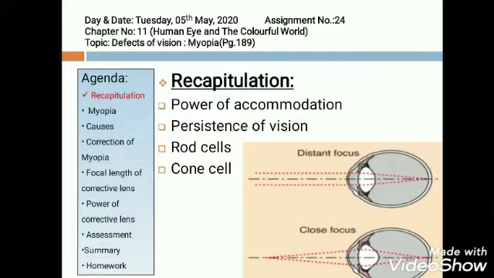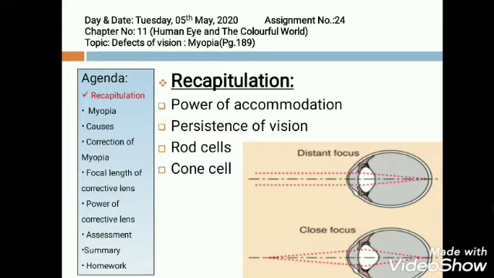Power of accommodation. The ability of the human eye to adjust its focal length to form a sharp and clear image of the object at different positions from the eye with the help of ciliary muscles is known as power of accommodation. As you can see in the figure, first distant focus, the object is very far away and the parallel rays represent that the object is at infinity. After passing the eye lens, the light rays meet on the retina, forming a sharp and clear image on the retina.